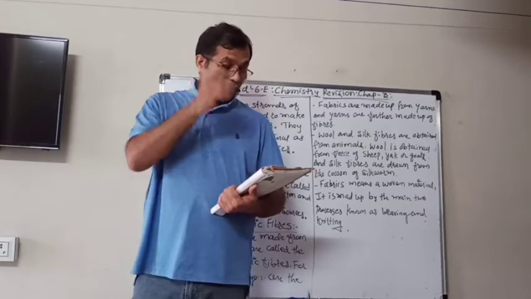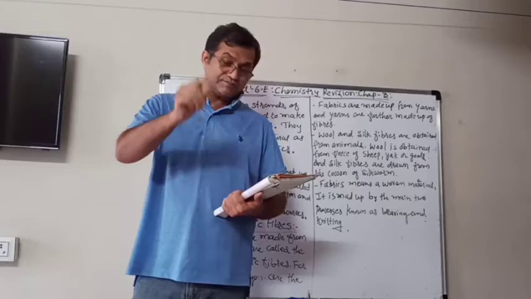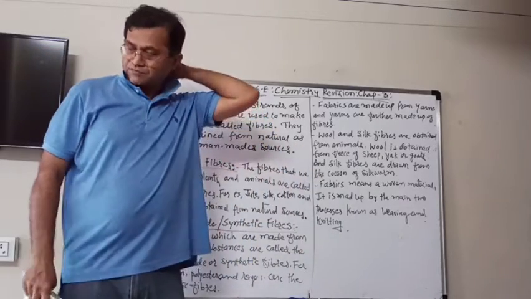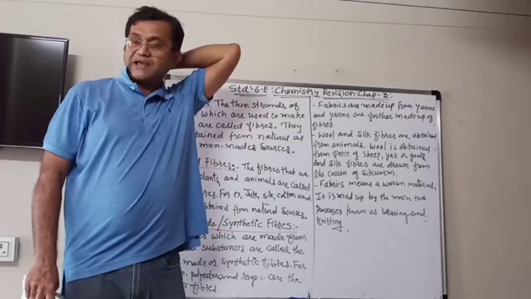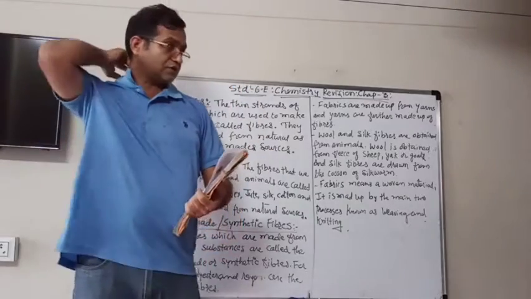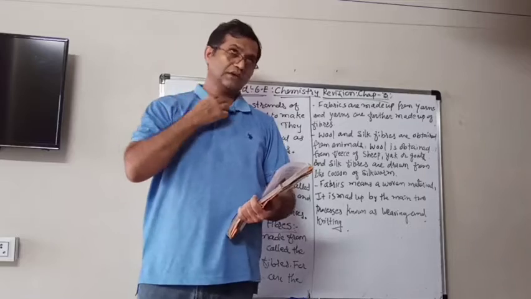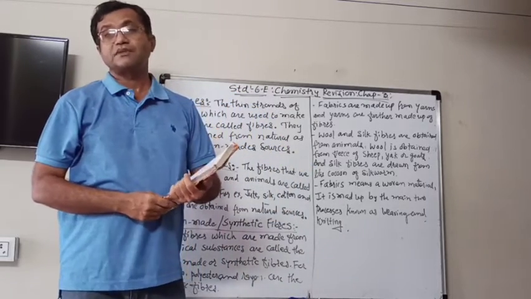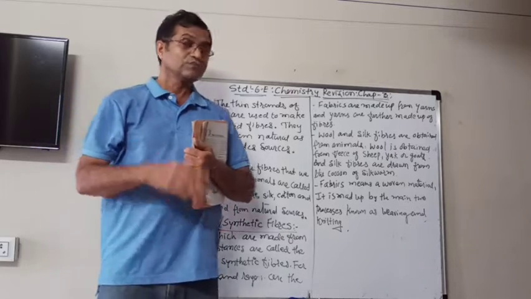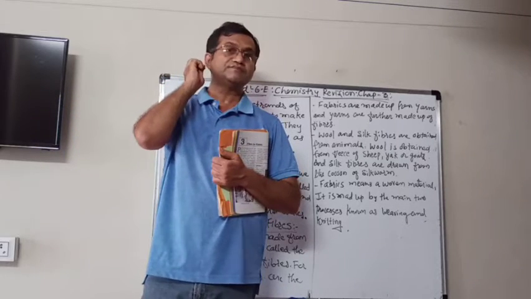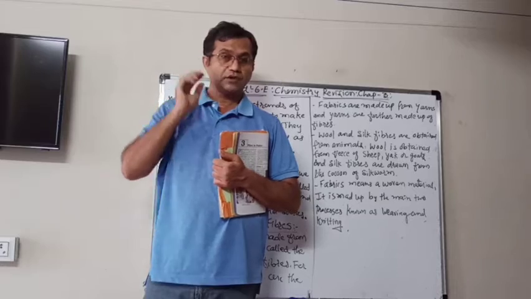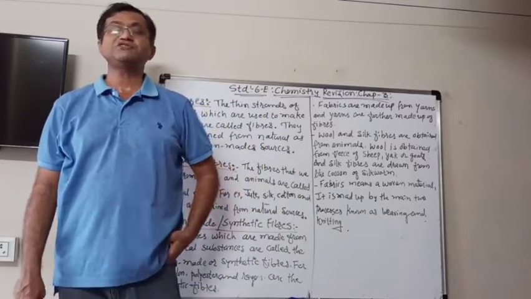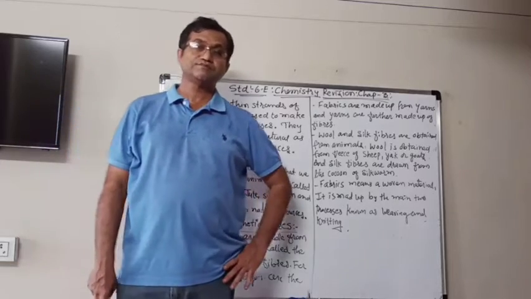I hope you are familiar with some of the plant materials and the animal materials, like we get wool and silk from the animals. Wool is obtained from the sheep, or sometimes it is obtained from the hair of other animals also.